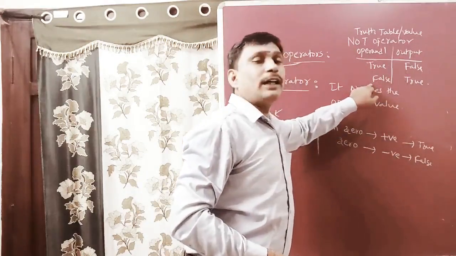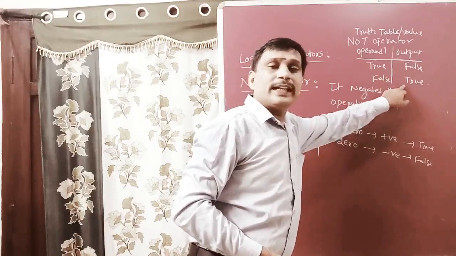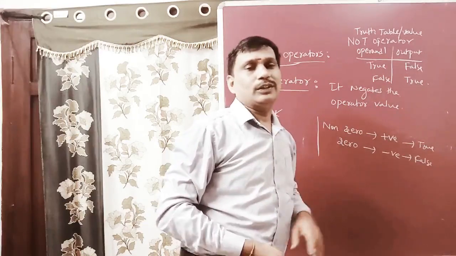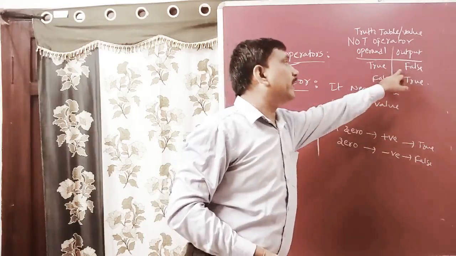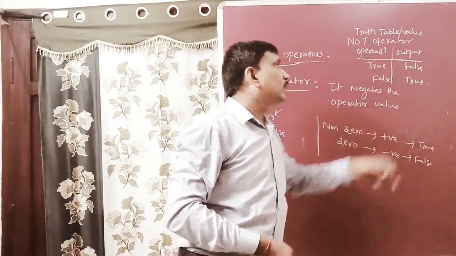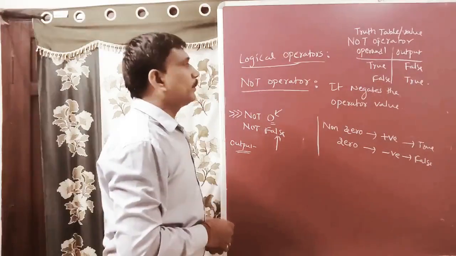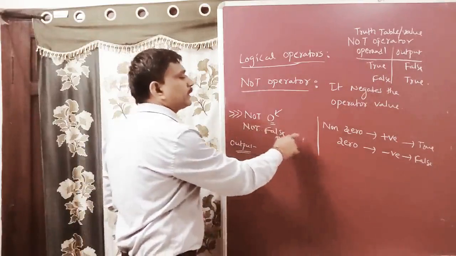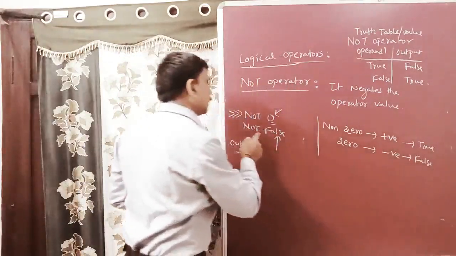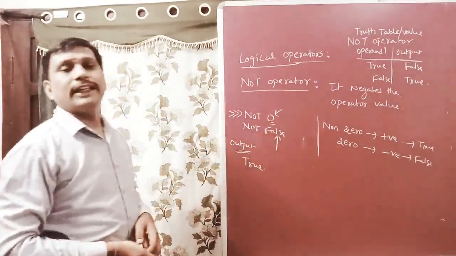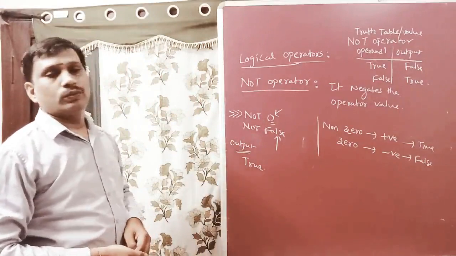If the operand is false, it returns true. Not means negate the original value. If the original value is true, it negates to false, and false negates to true. See here, not 0: 0 means negative, negative means false, not false means true. Our answer is true.